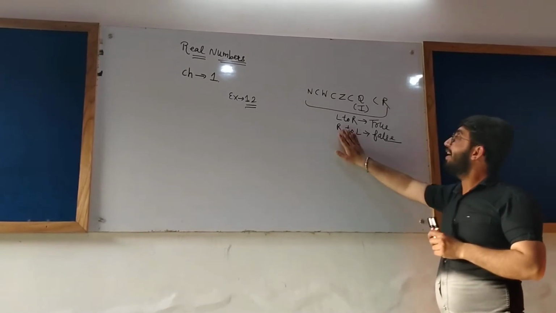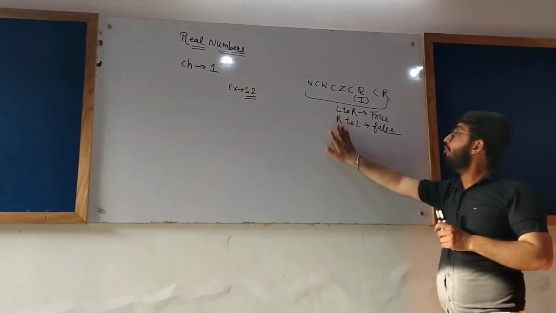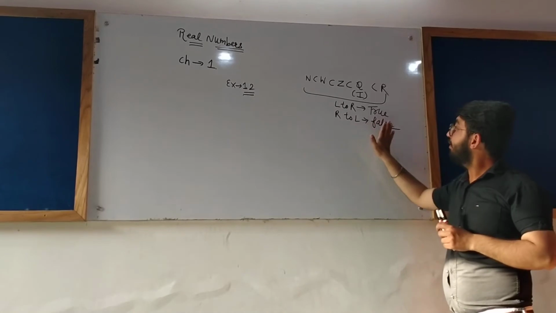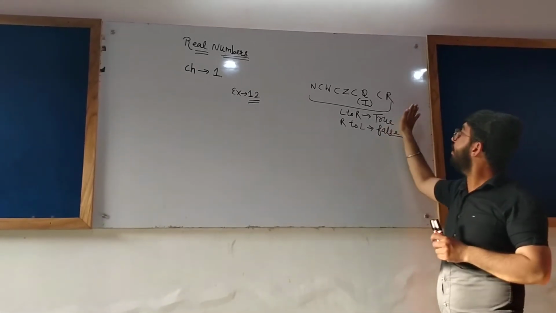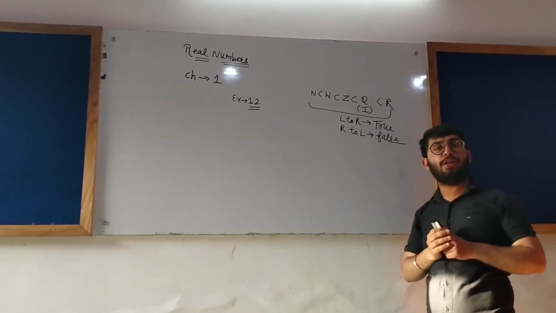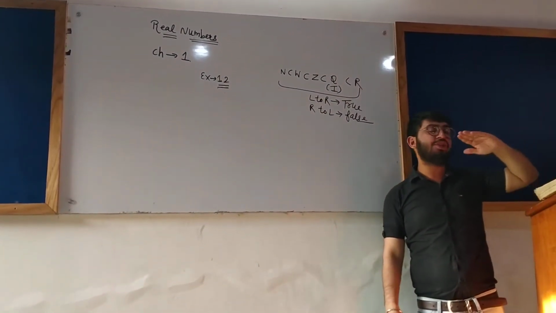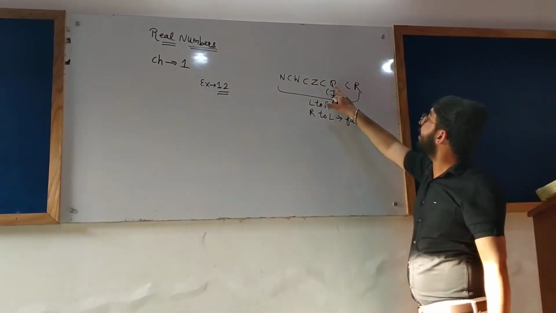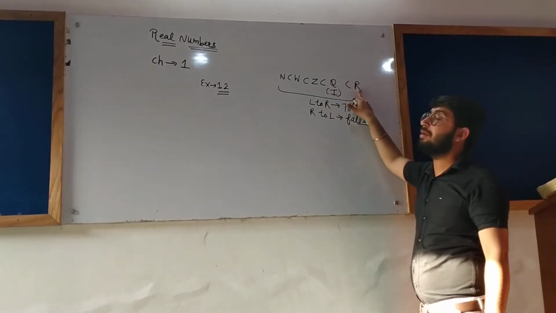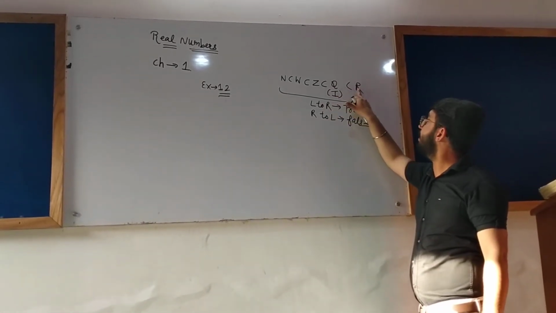But if you move from right to left, in reverse order, then the statement is false. Now the statement is saying that every irrational number is a real number.